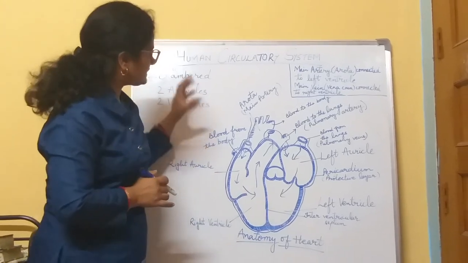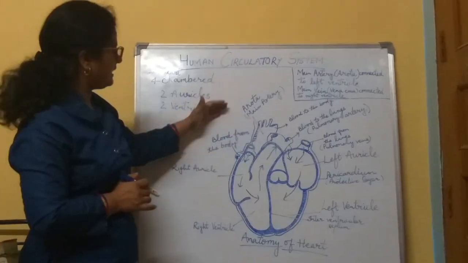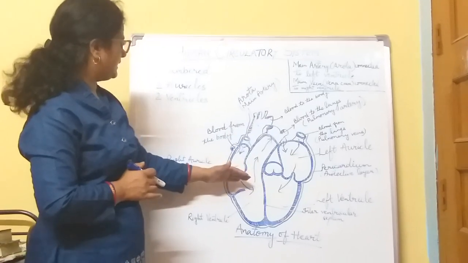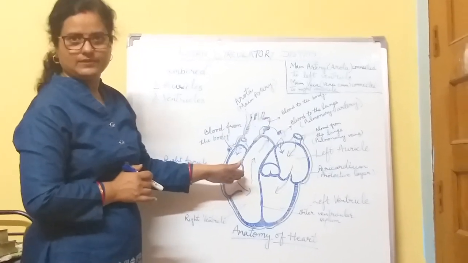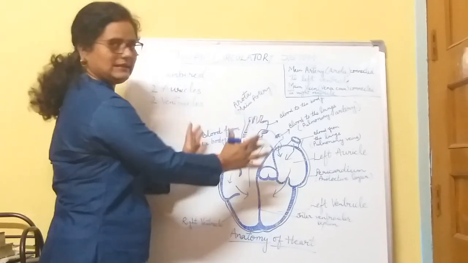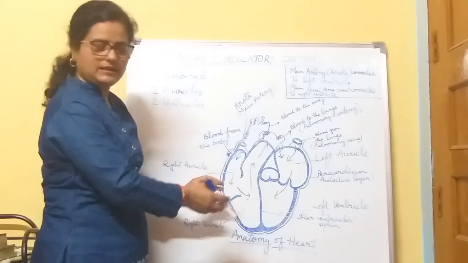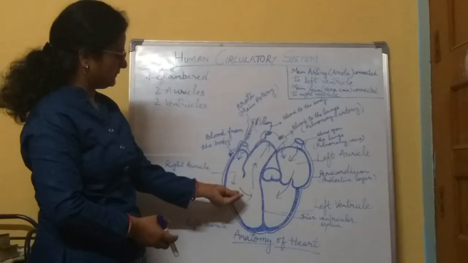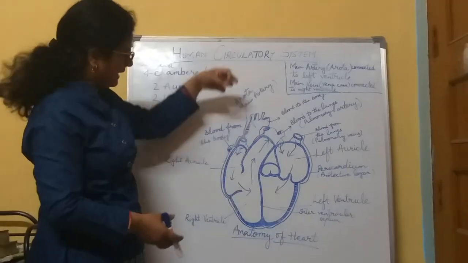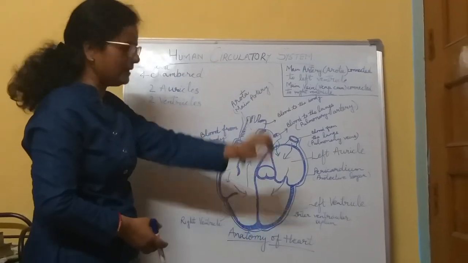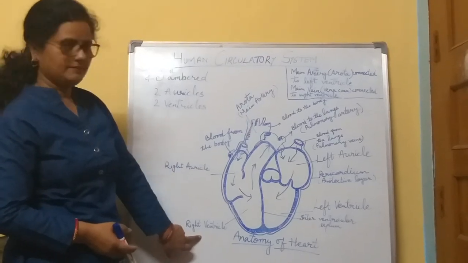So it is collected from the whole body and then comes to the right auricle. And when the right auricle gets filled with blood, the valve between them opens and the whole blood comes into the right ventricle.